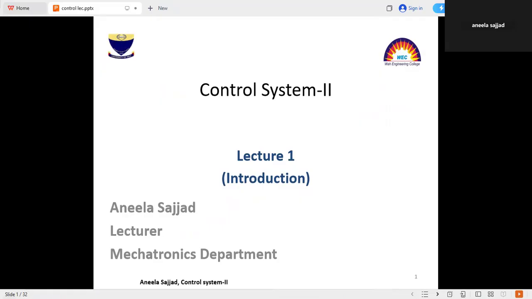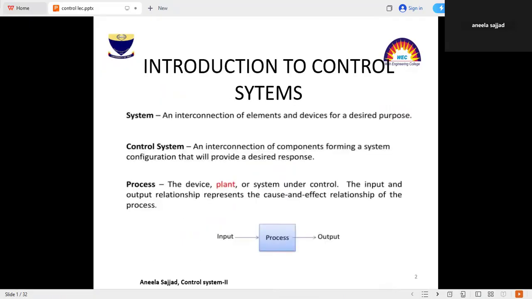Today, we will study control systems. First of all, you should know the introduction of the control system. For this purpose, we should know what a system is. An interconnection of elements and devices for a desired purpose is known as a system. Similarly, a control system is an interconnection of components forming a system configuration that will provide a desired response. It means a control system is a system that is used to provide the desired response.